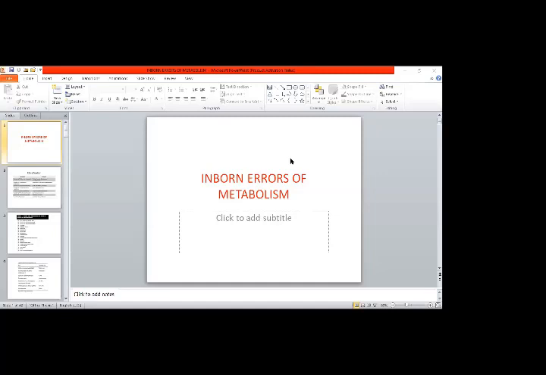Then inborn errors are done today. Then lab diagnosis of endocrine disorders, we talked about them yesterday: thyroid function test, adrenal function test, then lab diagnosis of hyper and hypoparathyroidism. I think I should make a few slides for this topic too. There is another topic, hormone estimation in diagnosis of infertility. So four topics are left, and we still have 3 lectures with us. I will discuss hyperlipidemia tomorrow, and 4 lectures are left. So these will be discussed in the coming 4 lectures.